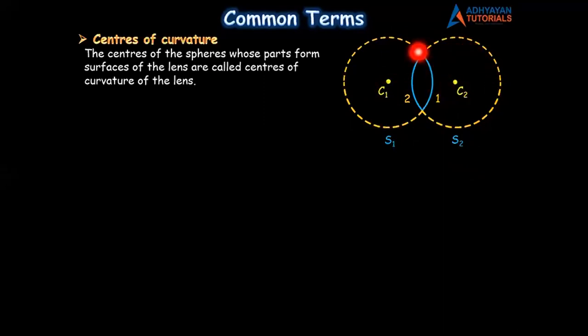So the centers of the spheres. But which spheres? Not just any spheres. These are the spheres whose parts, a portion of which, form the surface of the lens. So the centers of the spheres whose parts form the surfaces of the lens are called centers of curvature of the lens. I am repeating this definition once again.